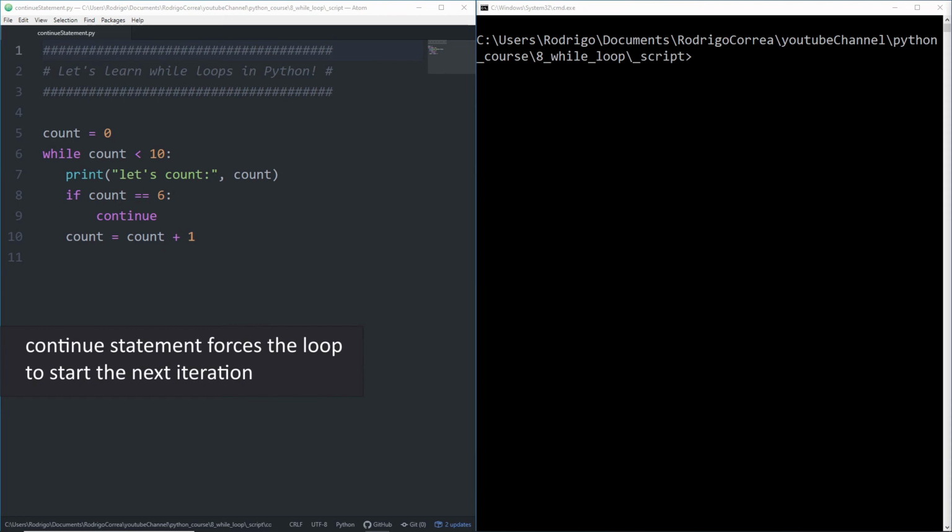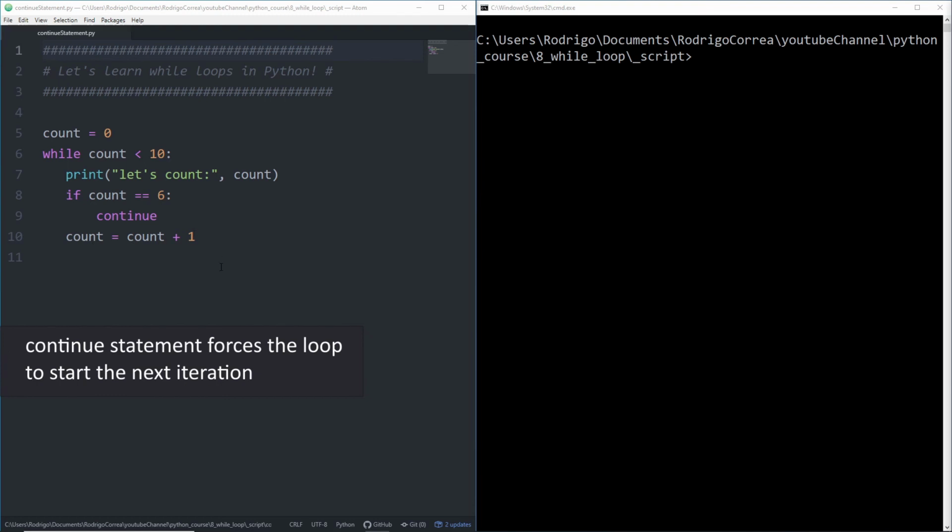Alright, how does the continue work here? So first you assign 0 to count, and then count is less than 10, therefore the while block will be executed, and you're gonna print 0. Nothing will happen here. Why? Because 0 is not equal to 6, therefore count will be incremented. Now count is assigned to 1.